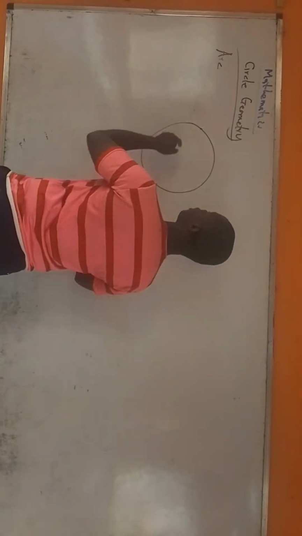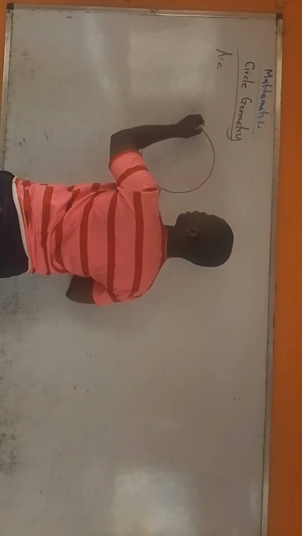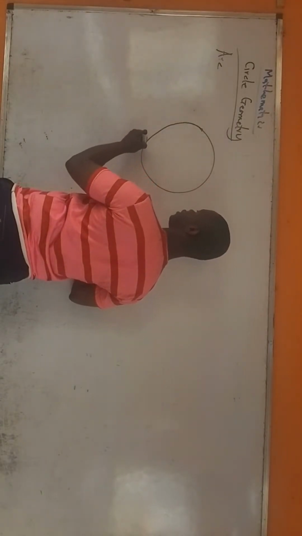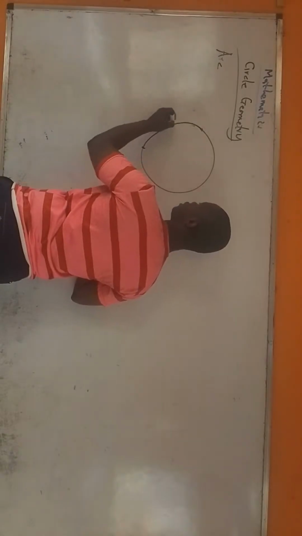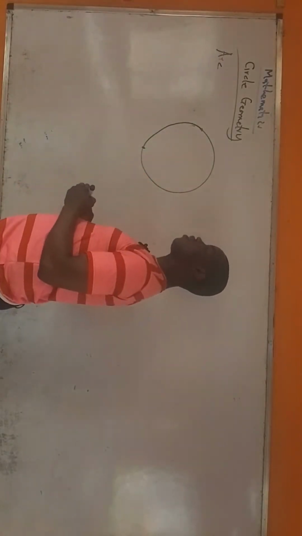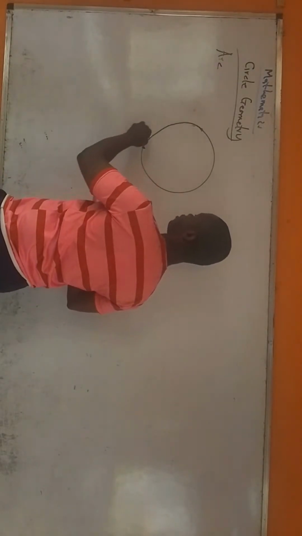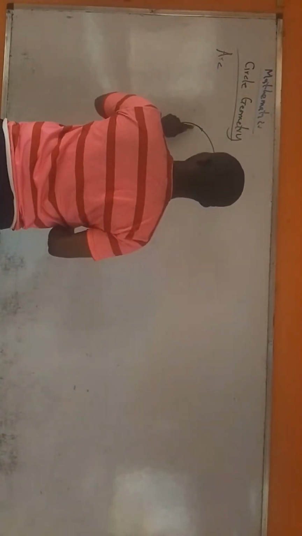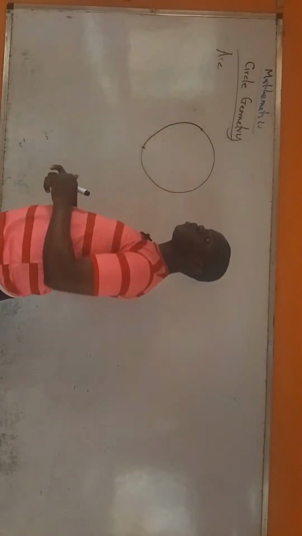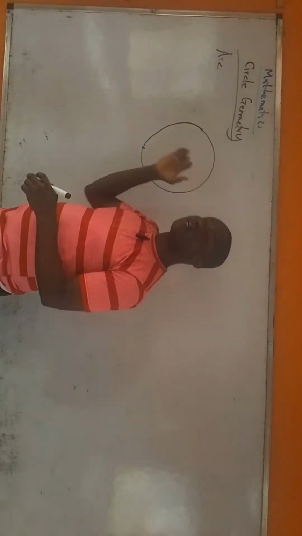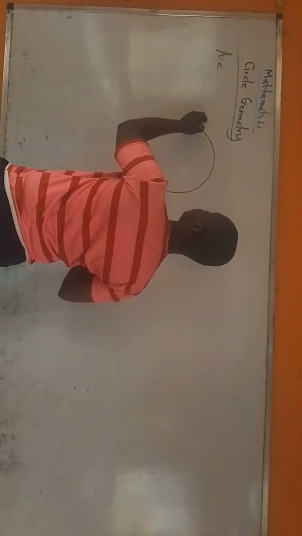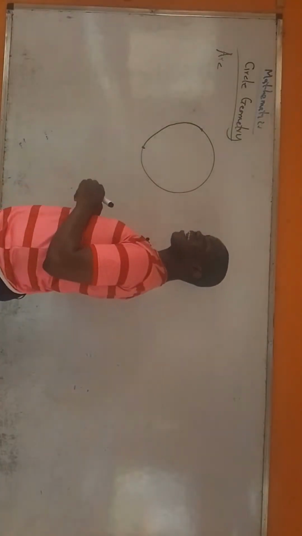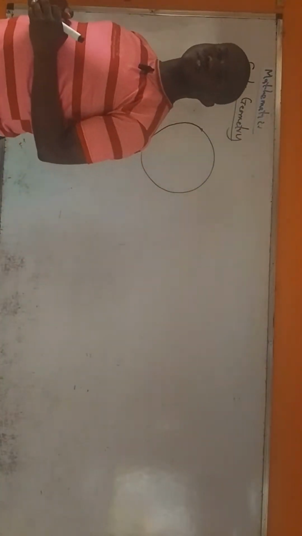For example, look at these 2 points now. A line that runs along this circumference is an arc. From here like this, down to this point, it is an arc. So that is pretty much what we are talking about. This is an arc. And you should know that the arc is actually a part of the circumference of the circle.